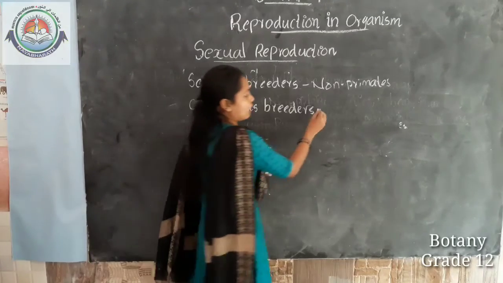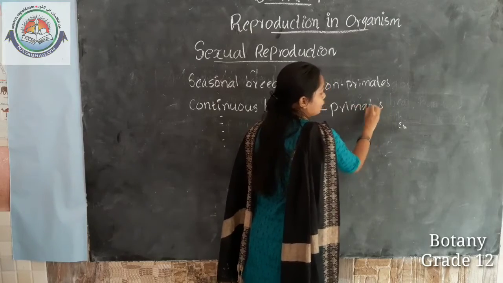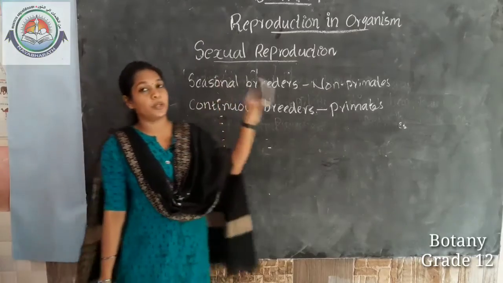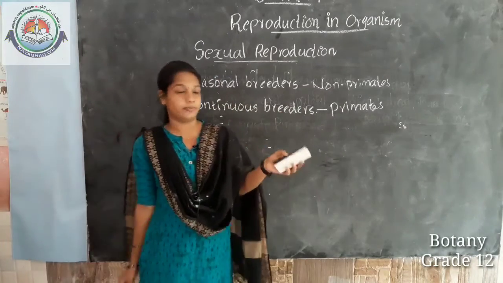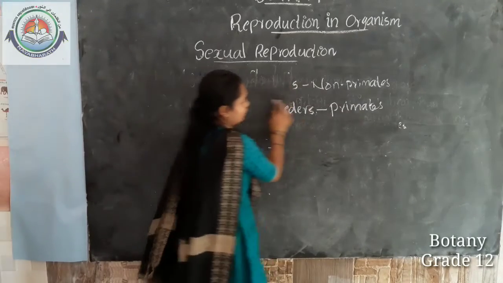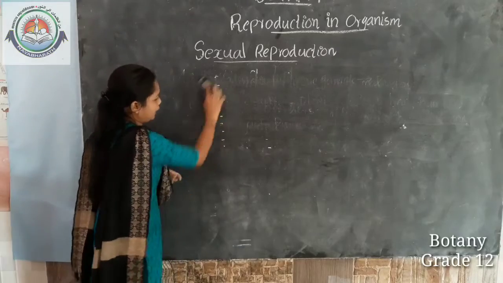The examples are primates. Primates have a menstrual cycle, right? So, primates have the capacity to reproduce continuously. Okay. So, these are all about the breeding.